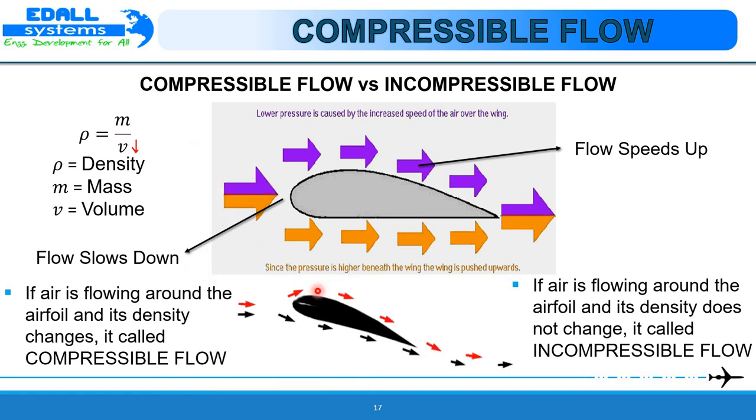So we can say that the density has changed, the mass is the same, and the volume has changed, which eventually leads us to a compressible flow. Through this, we can say that water is incompressible and air is compressible in nature.